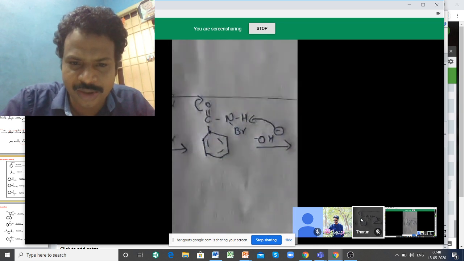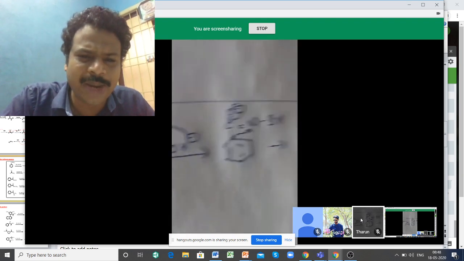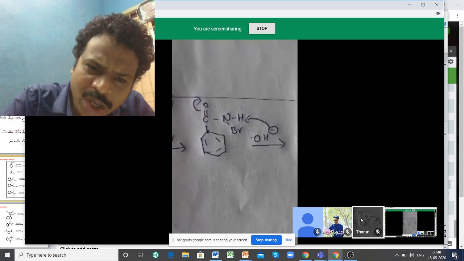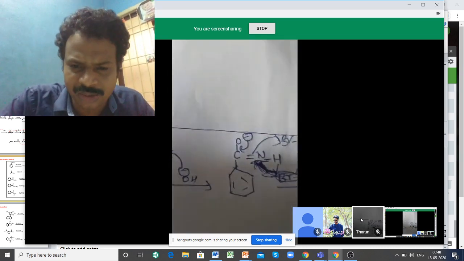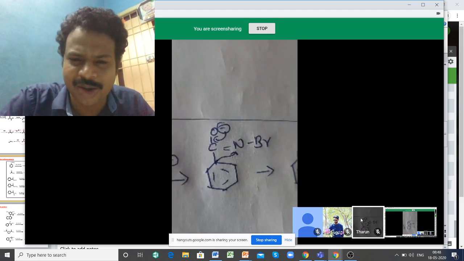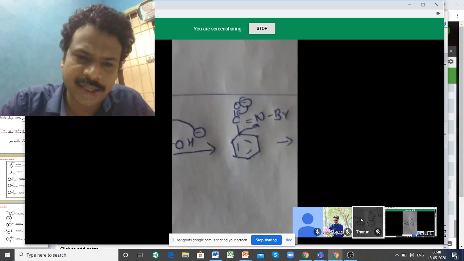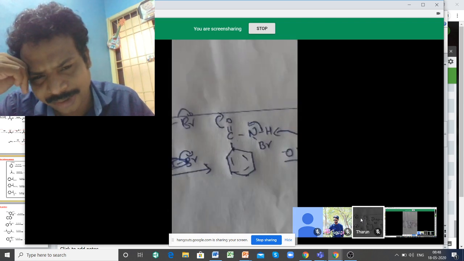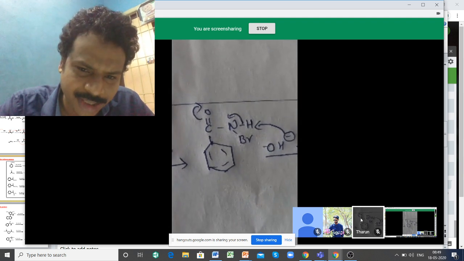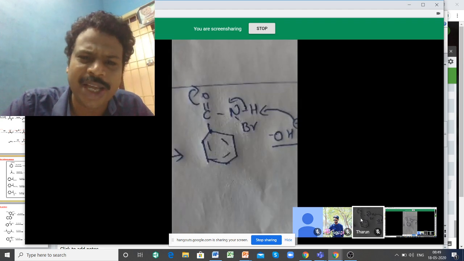Tarun, what will happen in the next step? Okay. Move. But see, OH minus. Wait. When OH minus abstracts, then this bond moves here. Then only O minus goes up. Write down the third step. No. Here, look at my hand. Where is my hand? Second one, move to the left side. Here, OH. Then OH minus abstracts hydrogen. This bond should go up to here. Everybody write properly. Arrow shading is important.